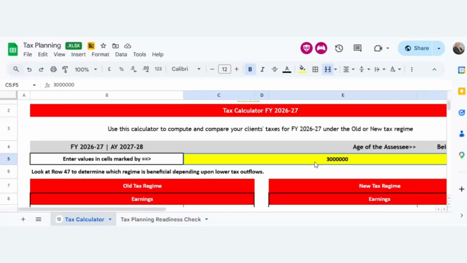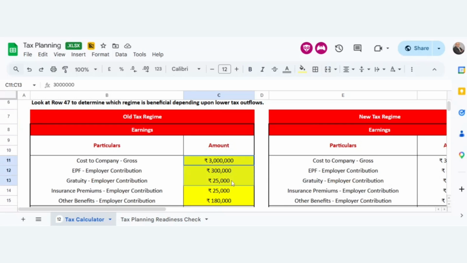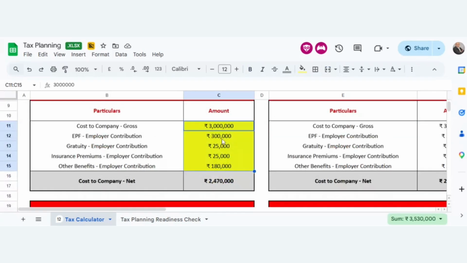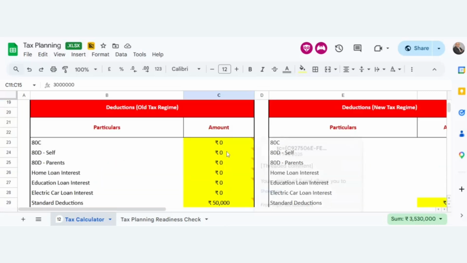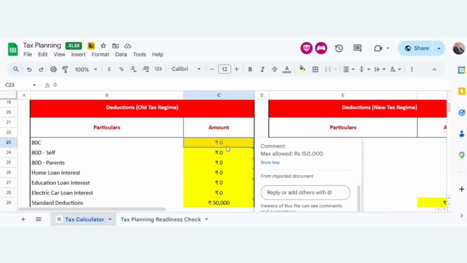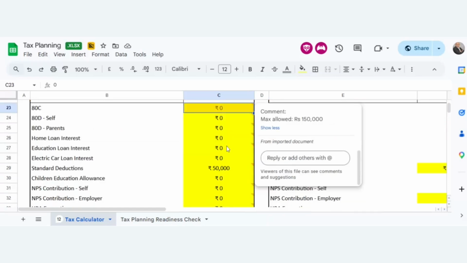Now, if you are going with the old tax regime, then you have to fill in everything mentioned in the yellow mark, because there is a segregation of the CTC in terms of the EPF, the gratuity, the insurance premium paid by the employer, and a few more. Under the old tax regime you can take a deduction of up to 1.5 lakh under section 80C, and a few deductions are available in 80D and 80CCD(1B). If anybody is opting for the old tax regime, in a later slide we will talk about how to choose it.